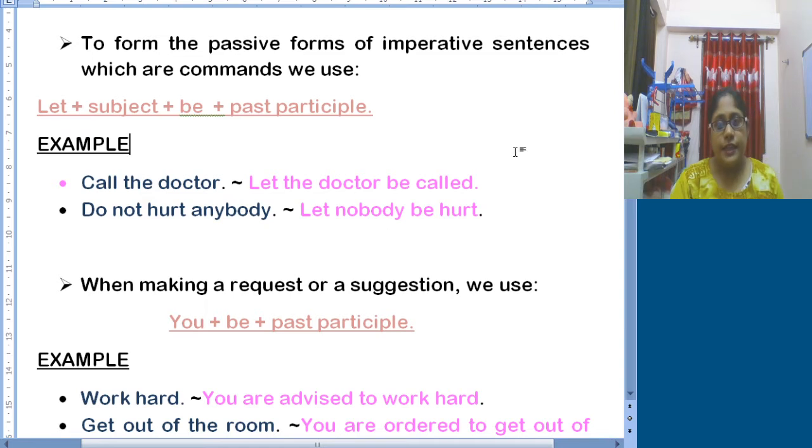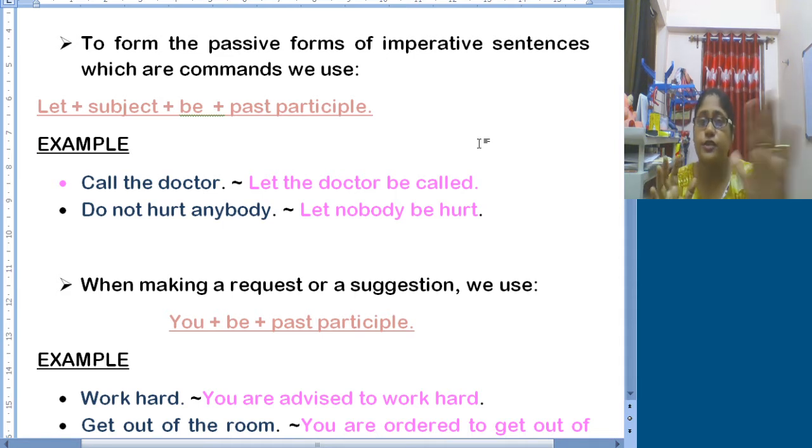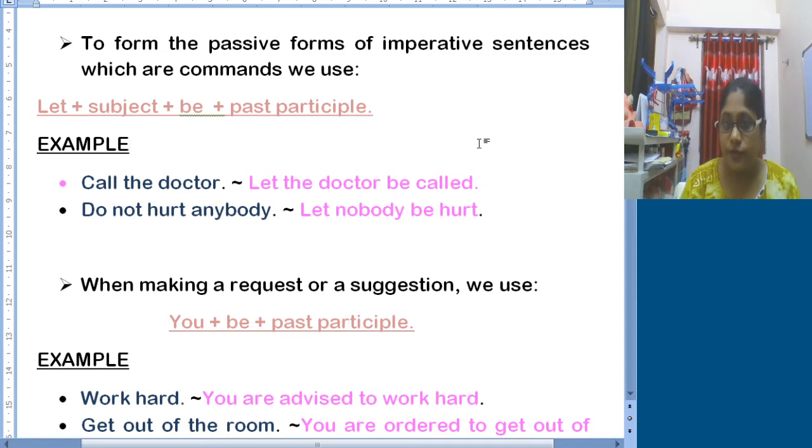Now, in imperative sentences we find commands, orders, suggestions and requests. This was the case of order or command. Now what about request or suggestion? In such cases we need to add "you" over there.